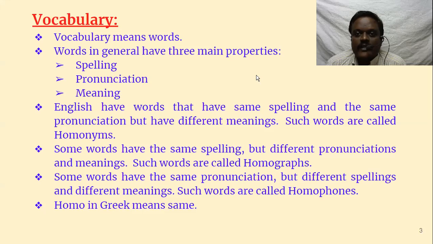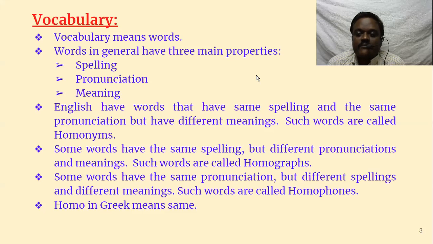Words in general have three main properties: spelling, pronunciation, and meaning. Every word has its spelling, it has pronunciation, and it has meaning. When it comes to Indian languages, suppose you take Telugu, pronunciation and spelling are both one and the same in Telugu.